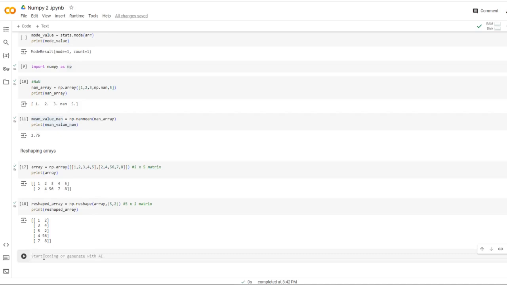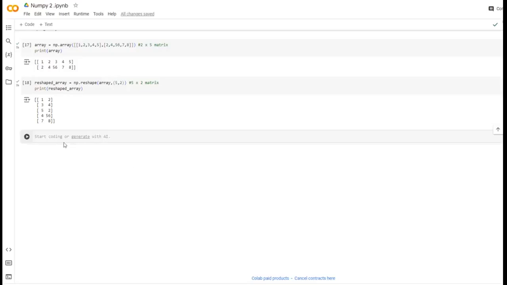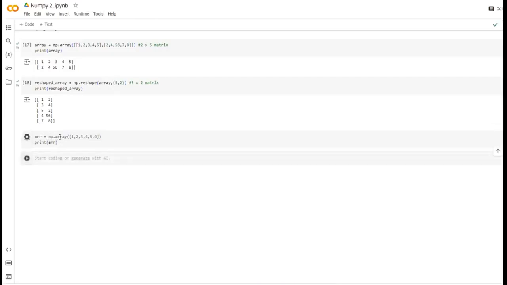You can also reshape a one-dimensional array. We will be reshaping a one-dimensional array. First form an array, then reshape it. Reshaping a 1D array.